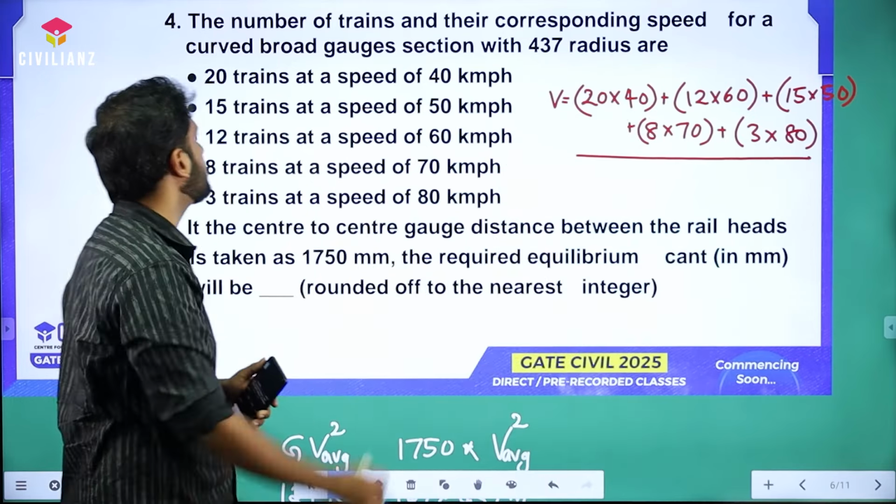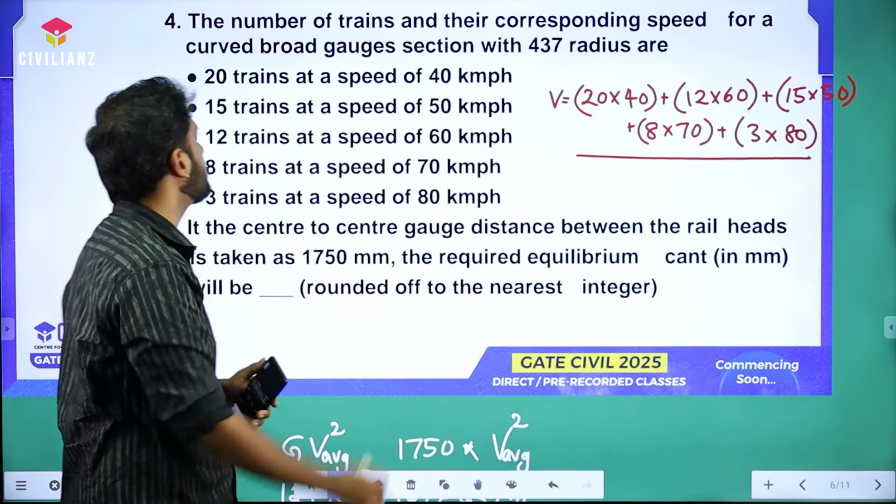Okay, suppose you are a GATE aspirant planning to write the upcoming GATE exams or other exams. Look here, 437 meter is given as the radius. Suppose this value was not given in the question, then what to do? Then they will give another data, which is called the degree. There is a concept of degree of curve, where degree of curve is nothing but 1750 divided by R.